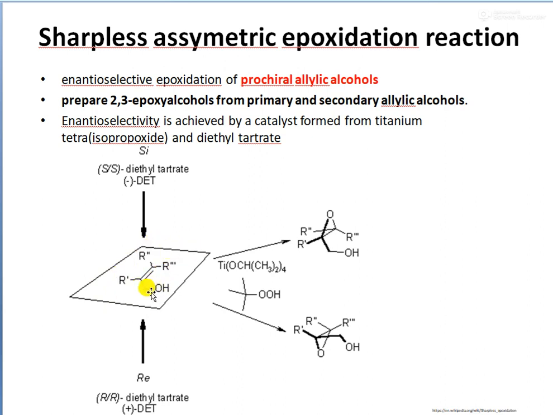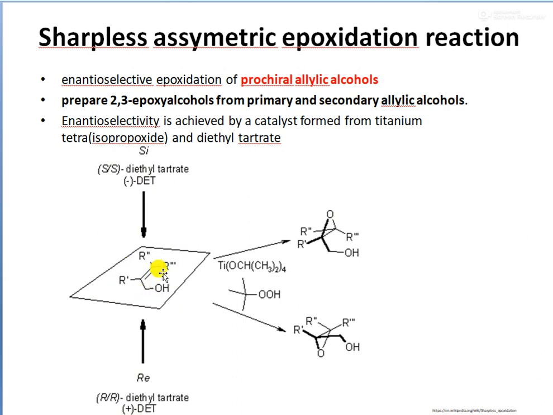The allylic alcohol is prochiral because it can be attacked from two faces, the Si face, that is from the top, and the Re face, that is attack from the bottom face. Both these attacks will give different enantiomers. That is why this allylic alcohol is called a prochiral allylic alcohol.